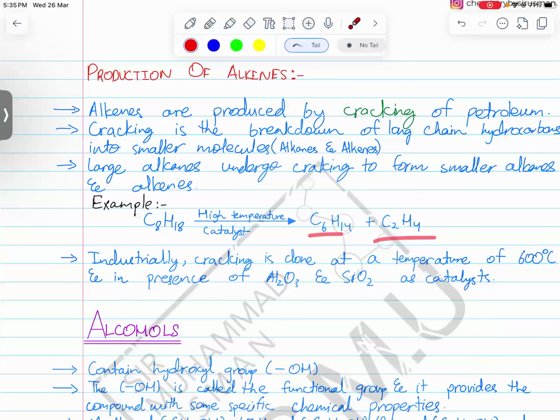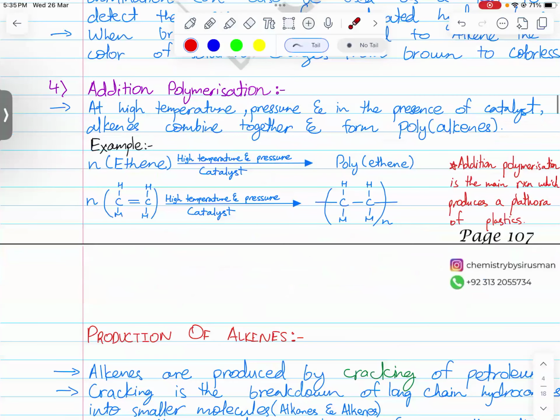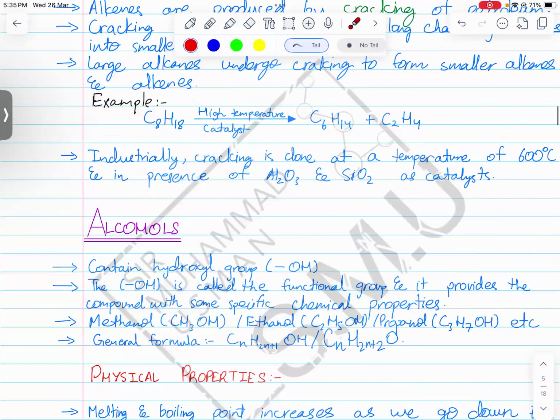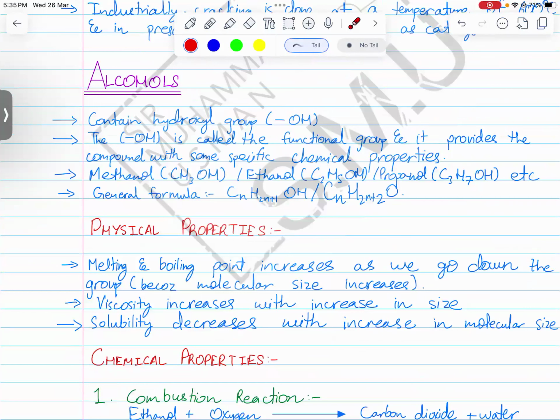Now we move to alcohols. All right, we look at what alcohols are. Alcohols are organic compounds which contain the hydroxy functional group. Alcohols cannot be called hydrocarbons because they contain oxygen. Hydrocarbons are compounds which contain carbon and hydrogen only. Alcohols can be saturated or unsaturated, but for the most part, the alcohols that we study are 100% saturated.